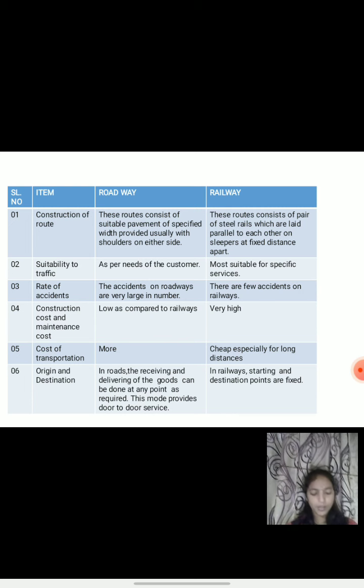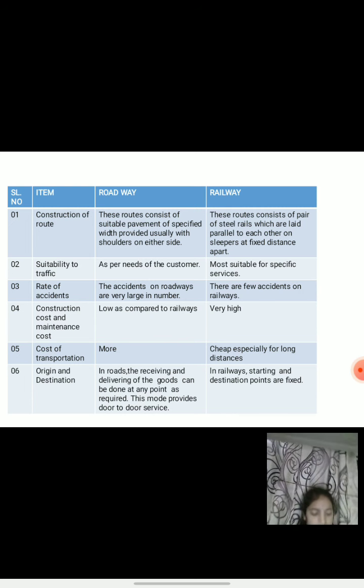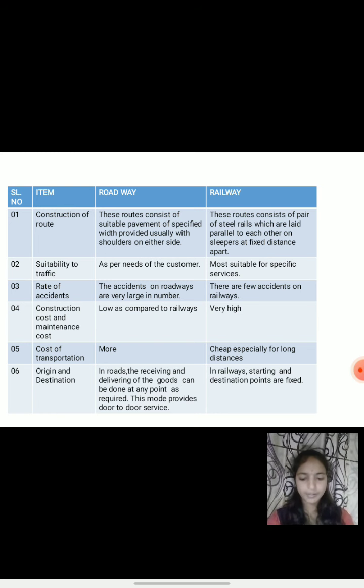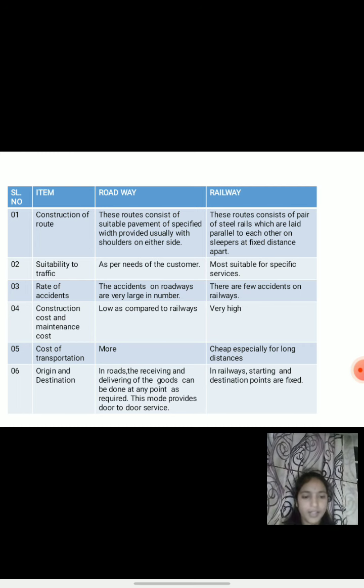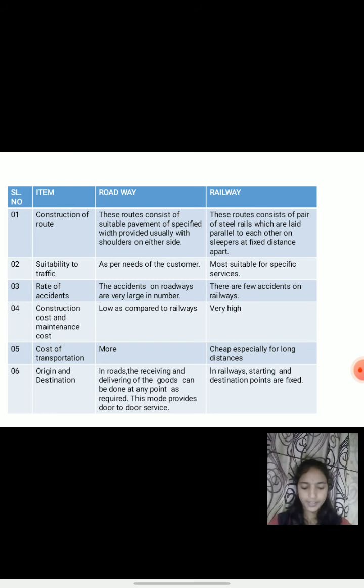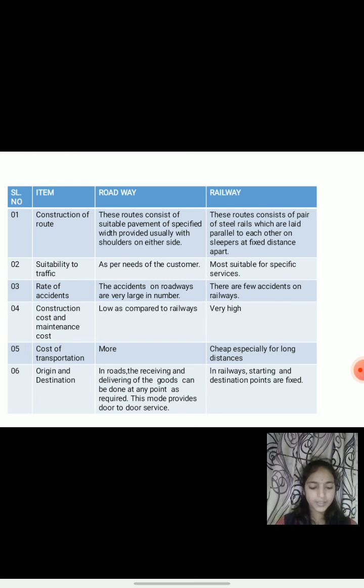Coming to the main point of this presentation, let us compare the roadway and railway transportation. Meaning, what are the differences between roadway and railway transportation, and also understand from the technical and exam point of view. Look at this table, it shows characteristics of roadway and railway transportation. On the basis of these characteristics, we are comparing both roadway and railway transportation.